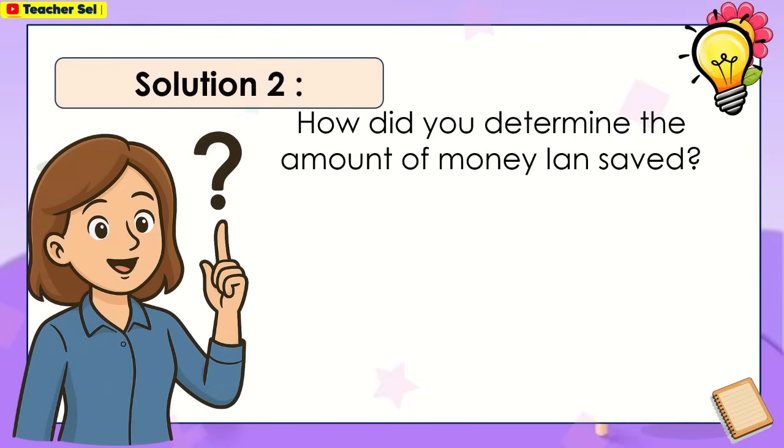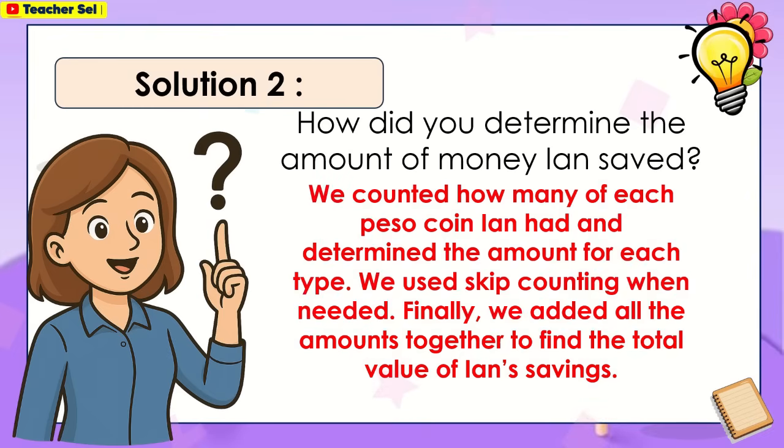How did you determine the amount of money Ian saved? We counted how many of each peso coin Ian had and determined the amount for each type. We used skip counting when needed. Finally, we added all the amounts together to find the total value of Ian's savings.